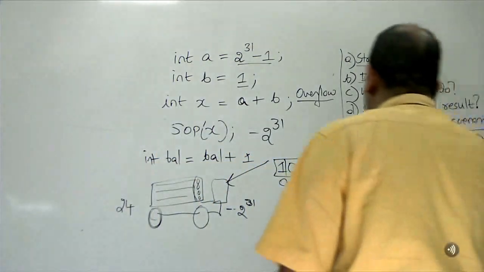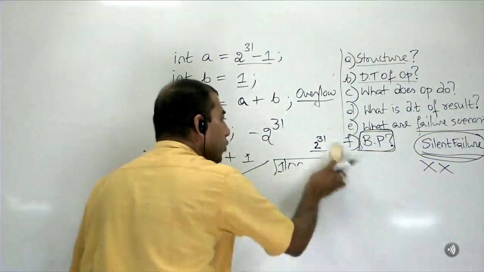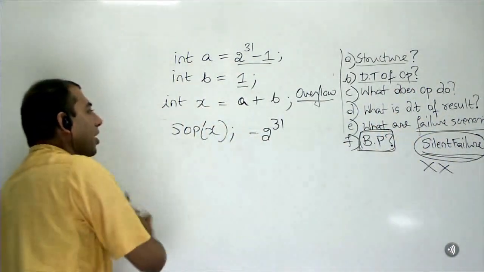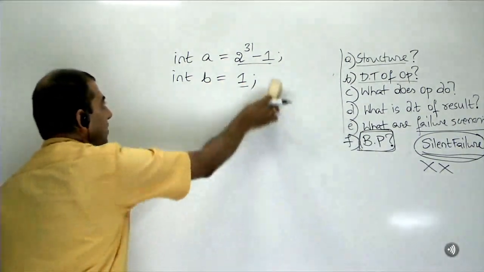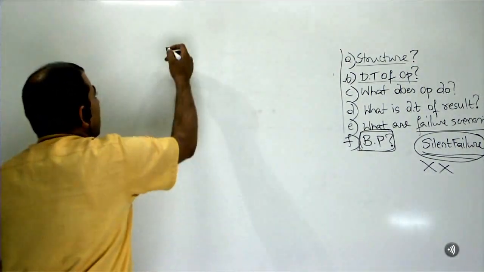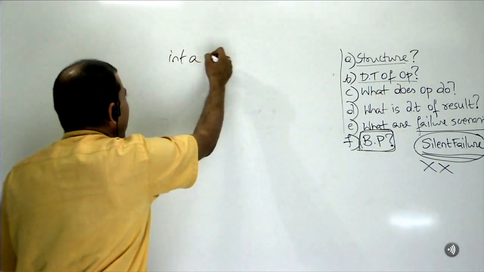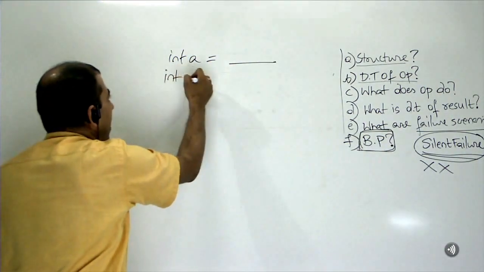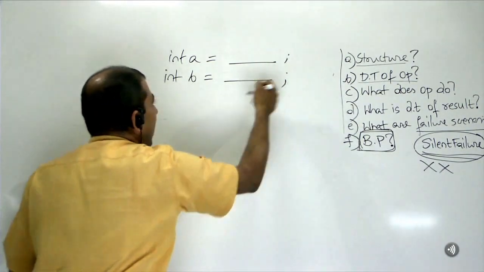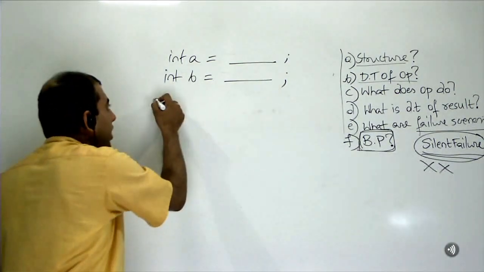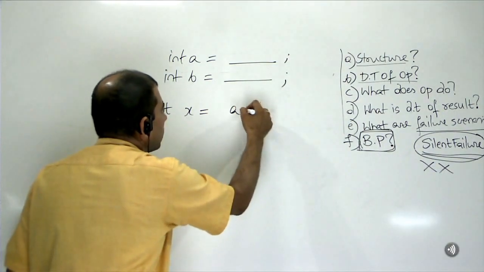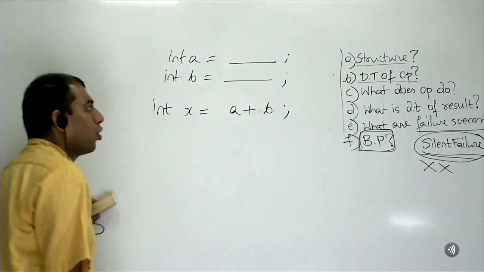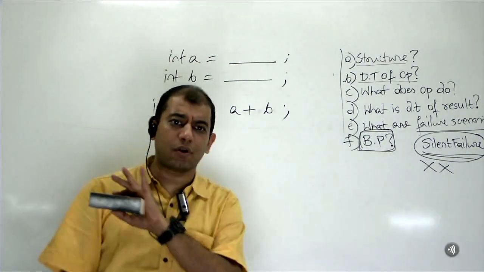And one of the silent failures that can happen is even when you use the most basic fundamental operator, plus. How do you avoid it? What is the best practice? Imagine here an int a is equal to something, int b is equal to something. We don't know what a and b contain. But all I want to do is add this up. What should I do to ensure that this addition will never fail?